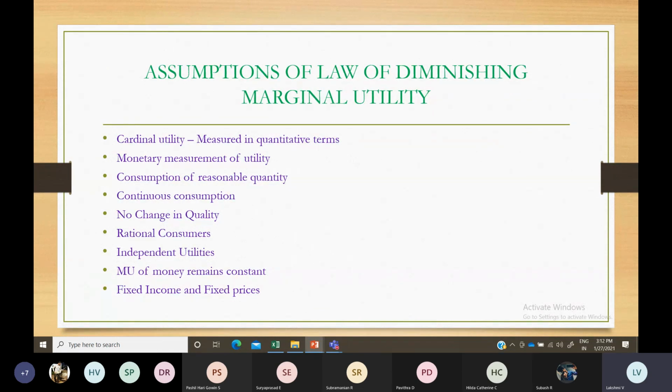Here you are not going to change anything: quality, quantity, price of the product or income. Everything remains constant. Only the consumption level you increase unit by unit with the same quality and quantity.